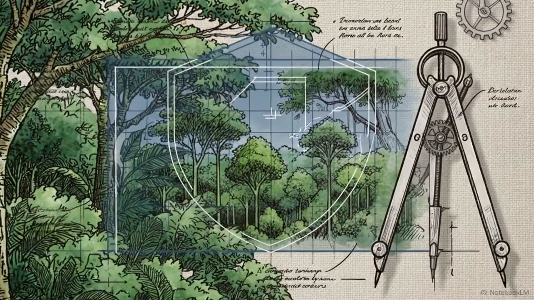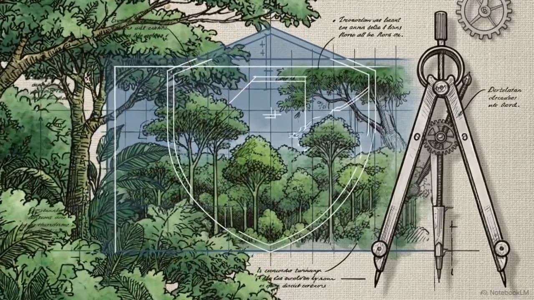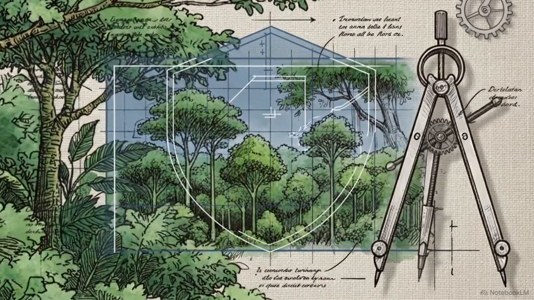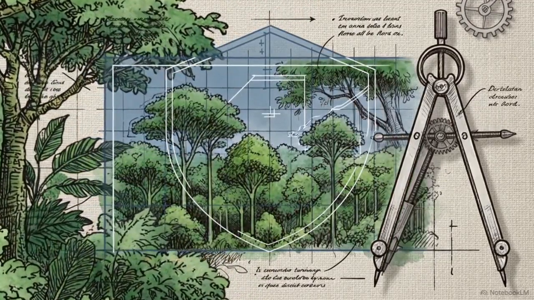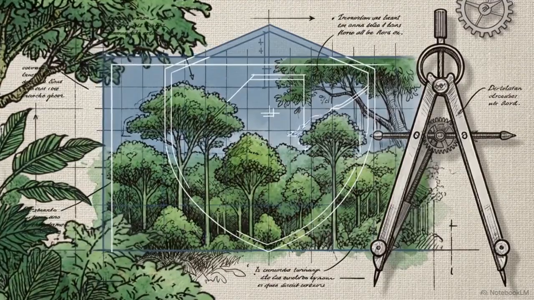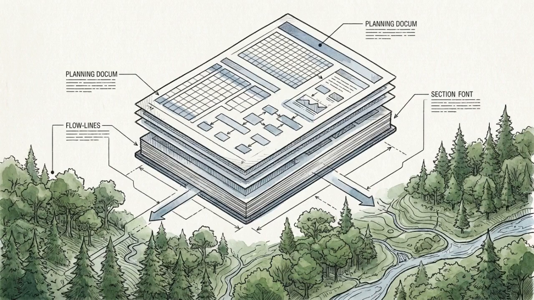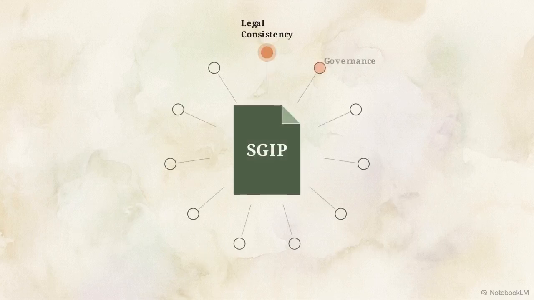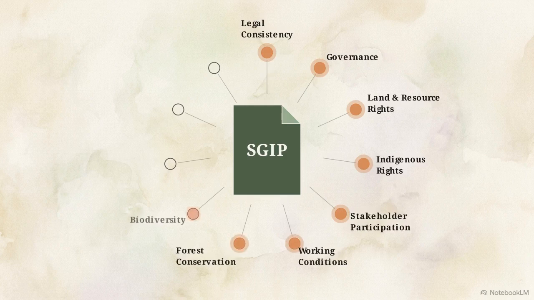To neutralize these human and ecological threats, the Joint Crediting Mechanism, or JCM, enforces a mandatory framework known as the REDD Plus safeguards. Before any conservation begins, developers must submit a comprehensive blueprint, the Safeguard Activity Implementation Plan, or SGIP. The SGIP forces project developers to assess risks and map out specific activities across 11 specific, non-negotiable criteria.